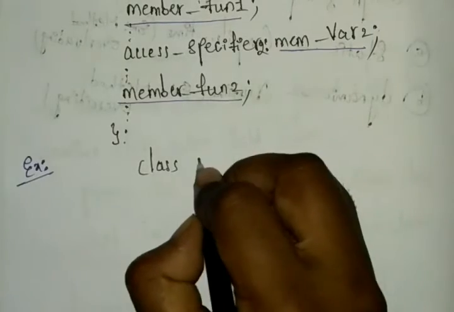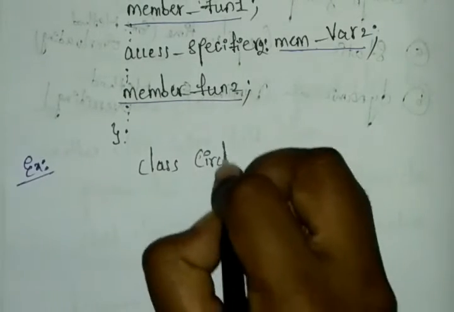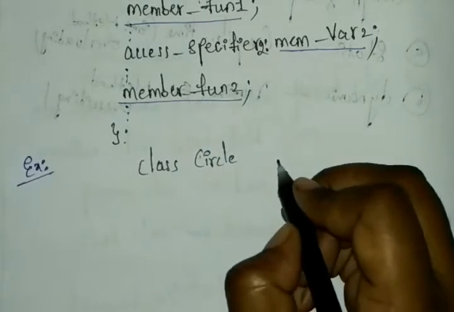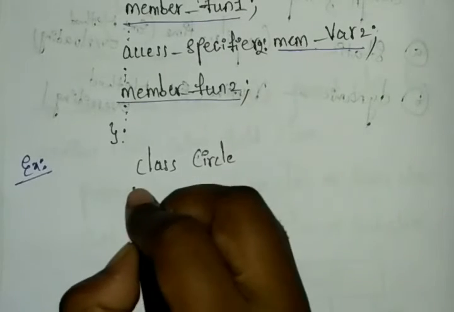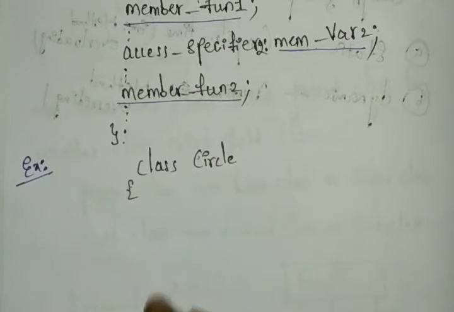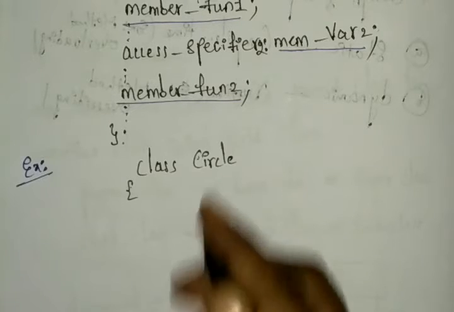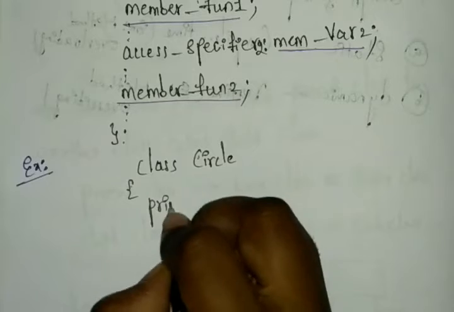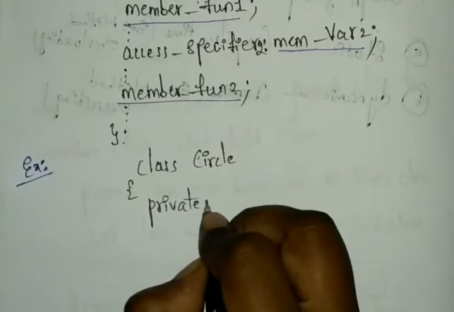So here I am choosing the class name as Circle. After that I am opening the class. In that I am choosing the access specifier. Here I am choosing the access specifier, that is private.